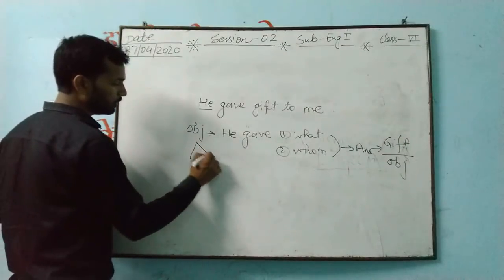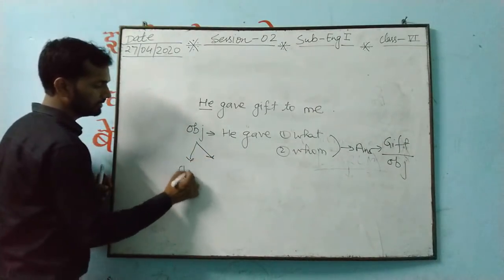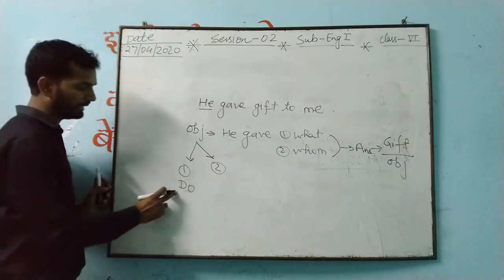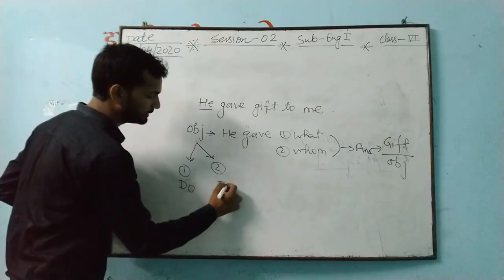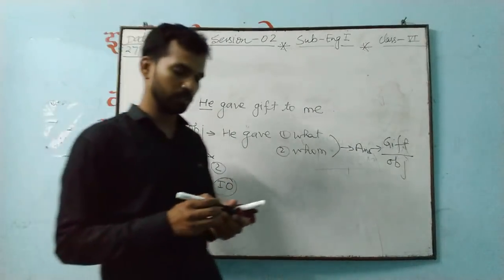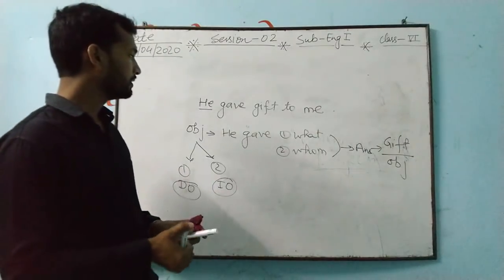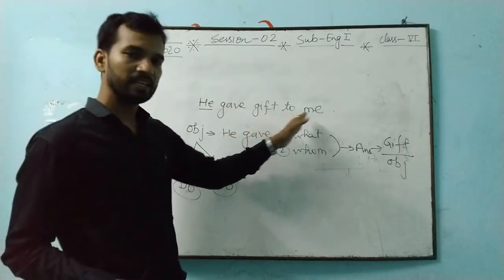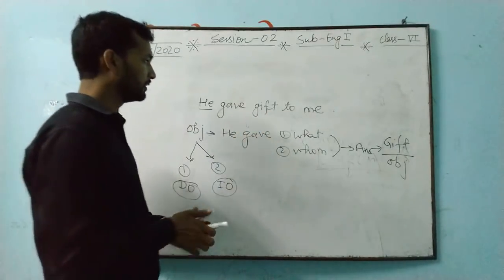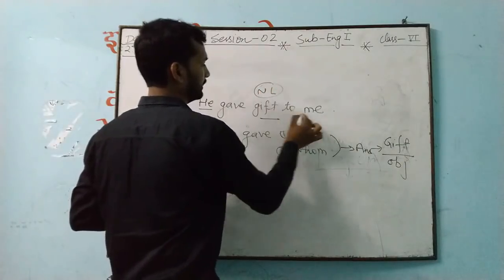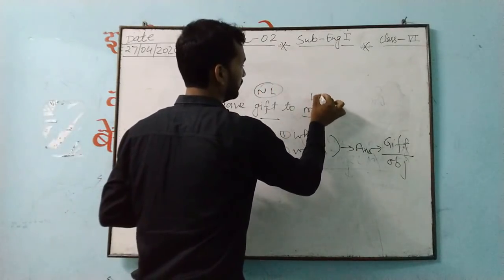Now one more important point here you see. If we divide the object, we'll get two types of object. One is direct object, second is indirect object. In this sentence, both kinds of object are here. This gift is a non-living thing, and this is a living thing.